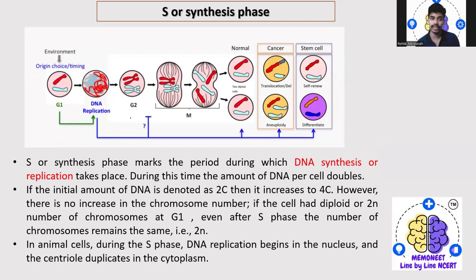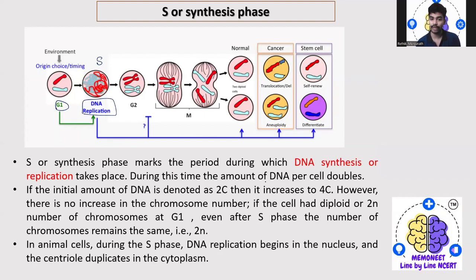Then coming to the S phase. After the G1 phase, we find the S phase, which we normally call the synthesis phase, which marks the period during which DNA synthesis and DNA replication take place.